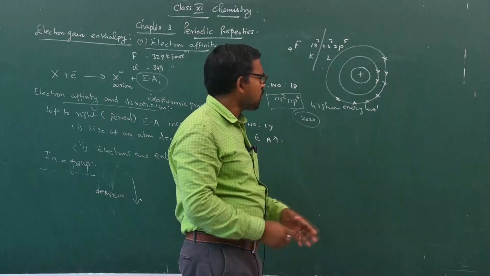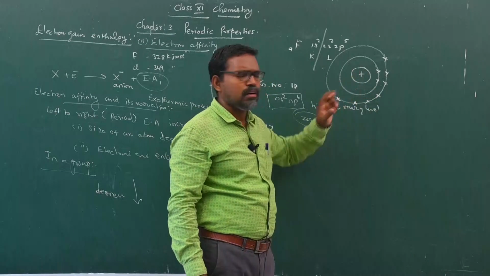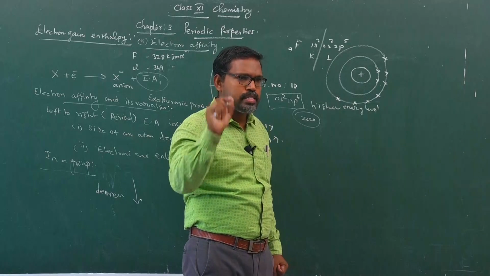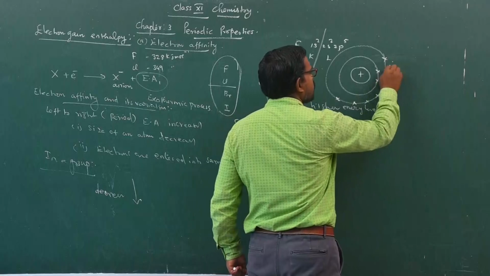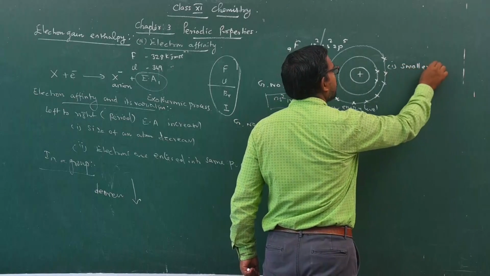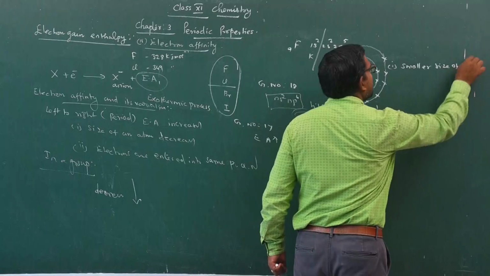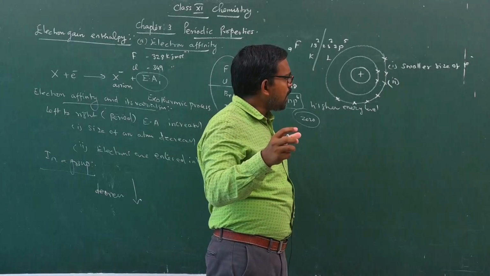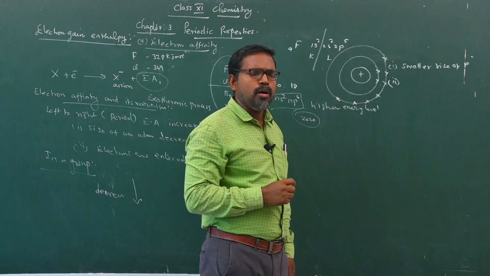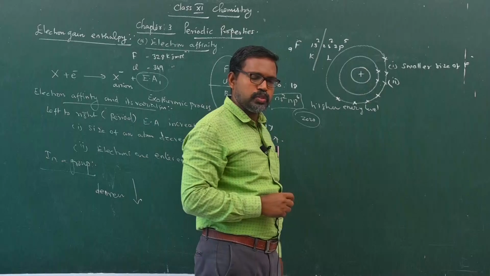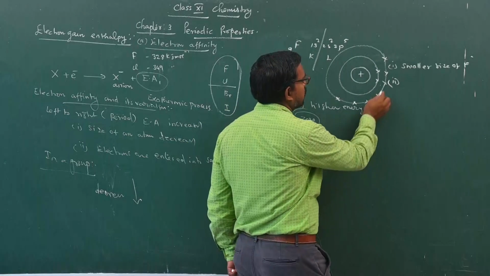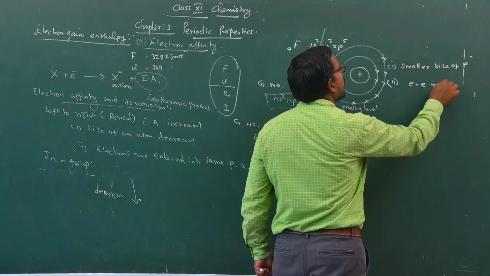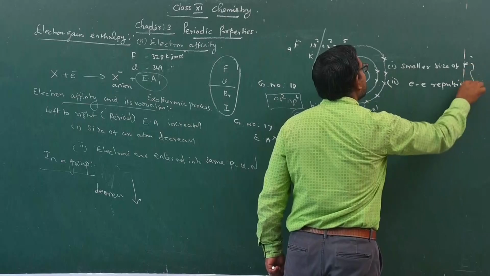The valence shell electrons are tightly held by the nucleus because of its smaller size. The reason is, first, the smaller size of the fluorine atom. The second one, the valence shell electrons are strongly held by the nucleus, so that if an electron enters into this orbital, electron repulsion takes place. These are the two important reasons.